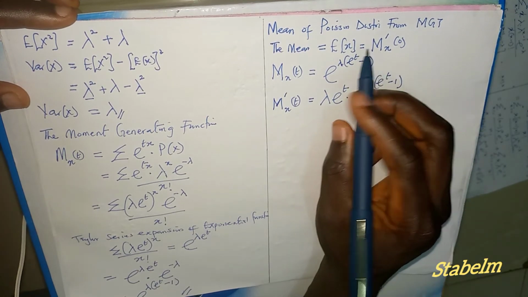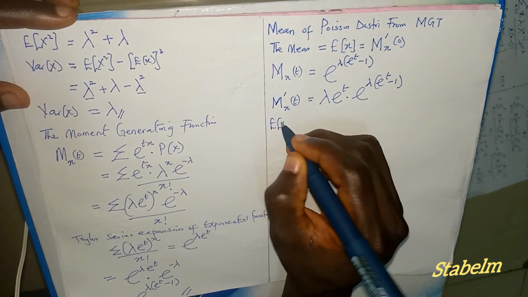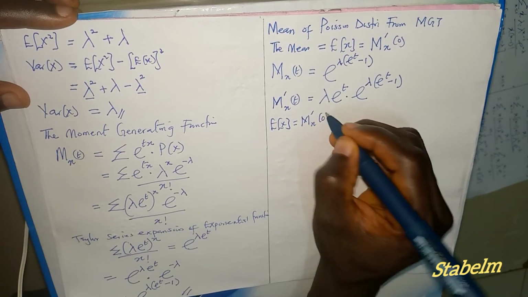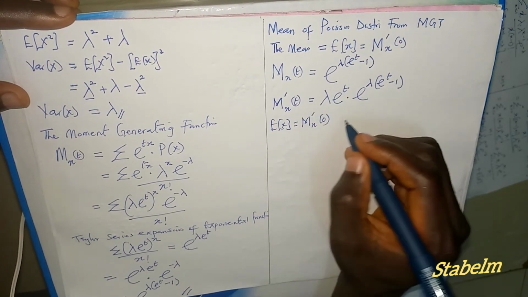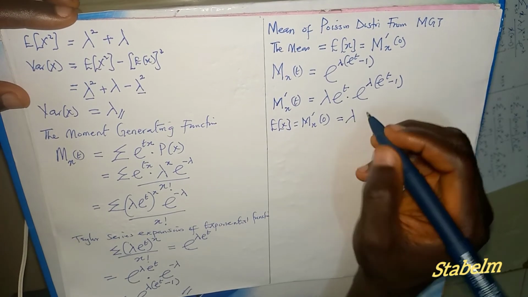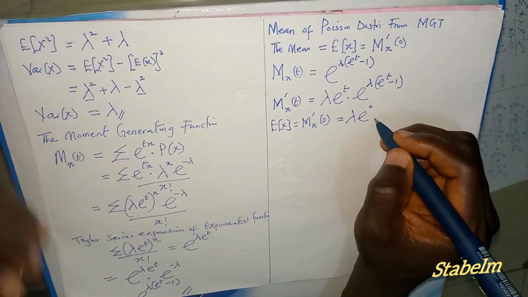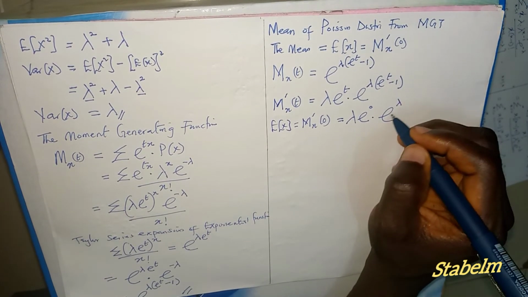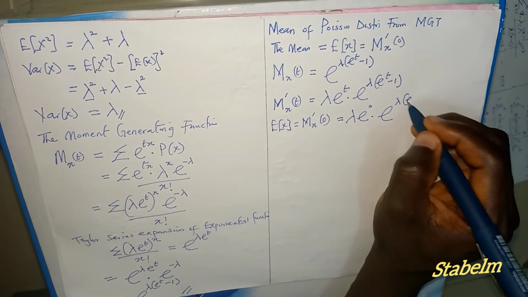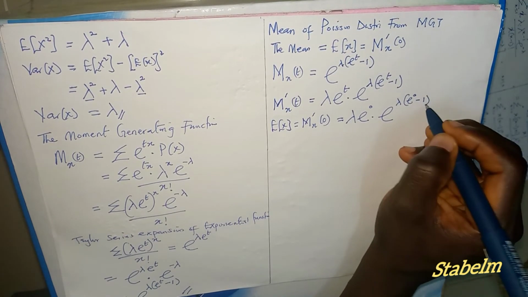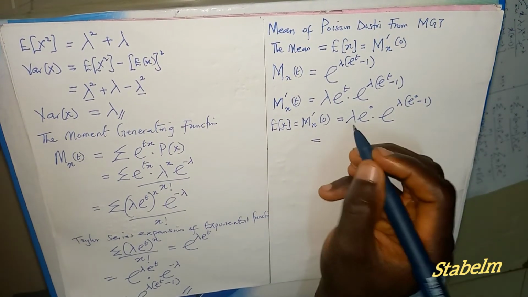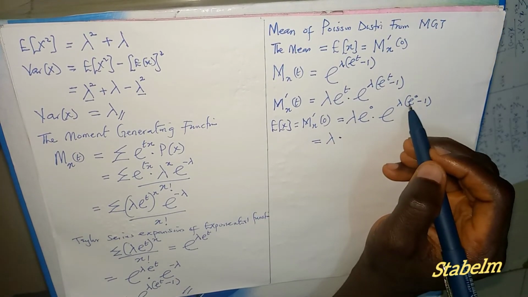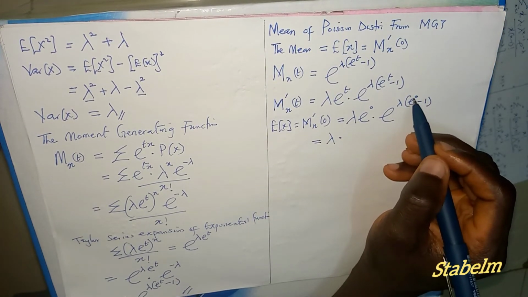Now for us to get the mean, which is E of X, we have to let our t be equal to 0. That is, when t equals 0, we have lambda exponential 0 multiplied by exponential lambda into bracket exponential 0 minus 1. So here we're going to have lambda multiplied by exponential raised to power 0, that is 1.